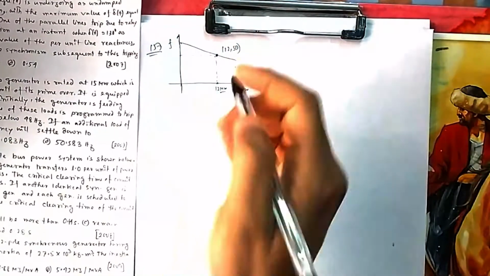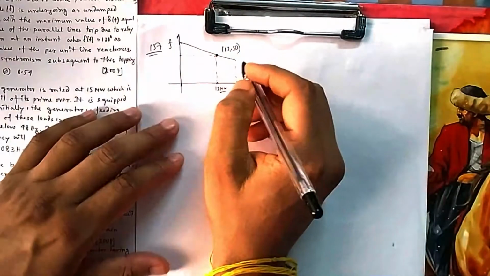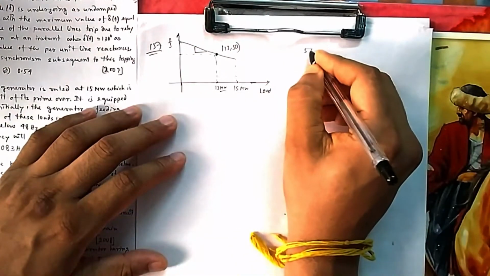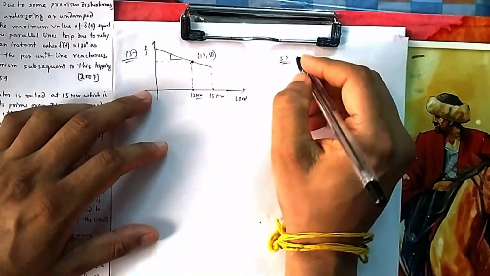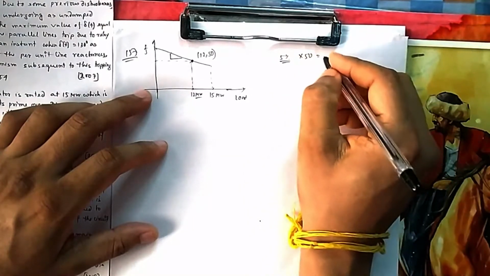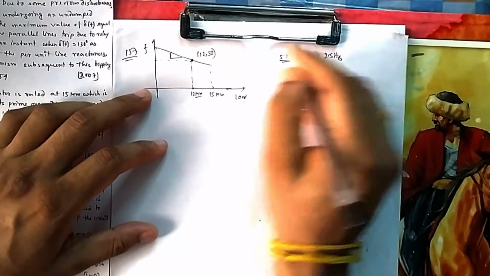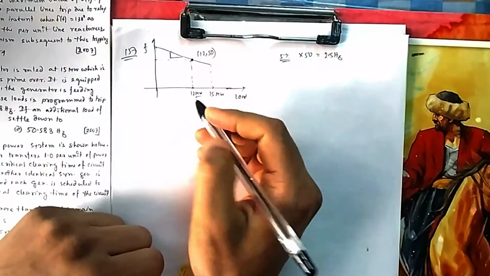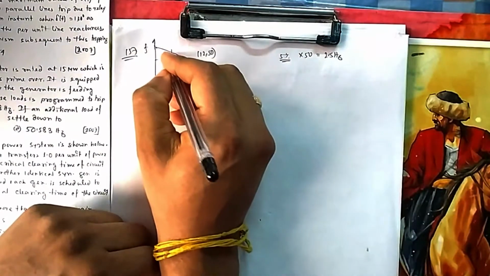Okay, so first let me write down the equation of this line. So what is the slope of this line? This slope is 5%. So 5% of what is your standard frequency? We are operating at 50 Hertz. So this slope is 5% of 50 Hertz, that is 2.5 Hertz. So this drop will be 2.5. From here to here the drop will be 2.5 Hertz and it is on 15. So this is 2.5, this is 15.